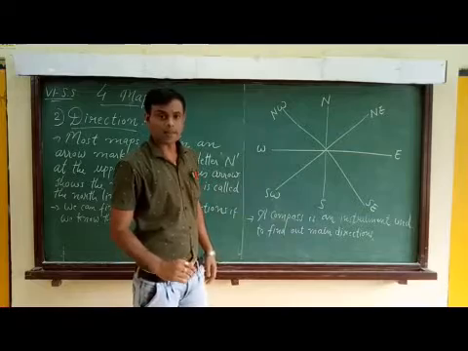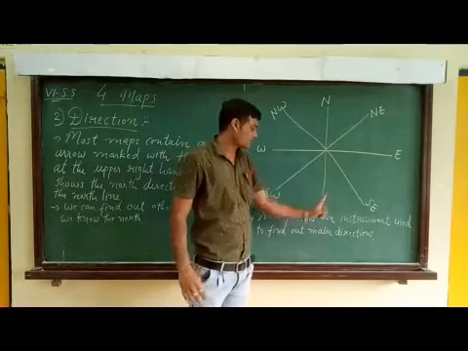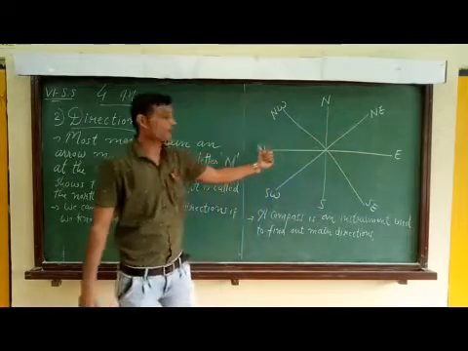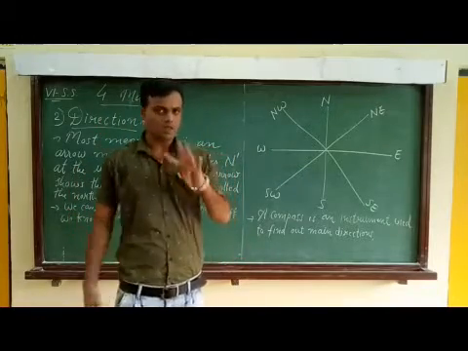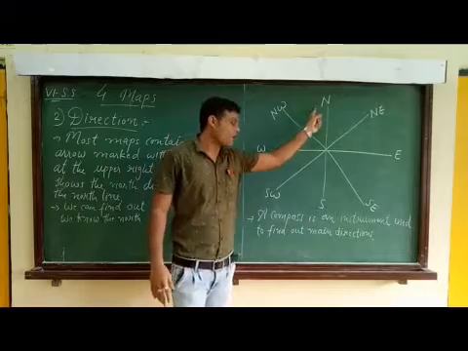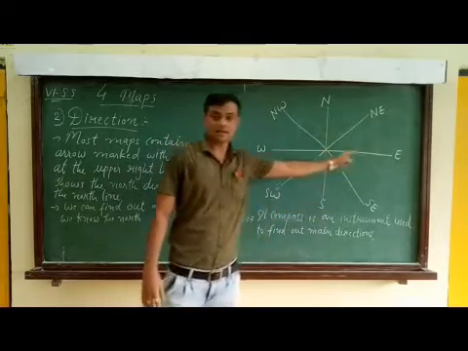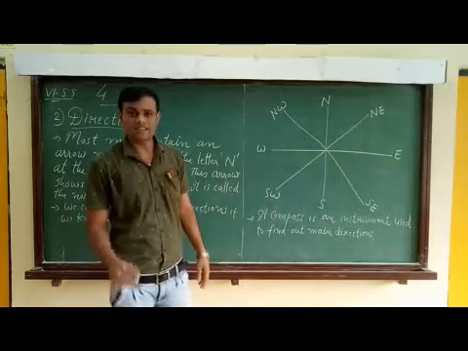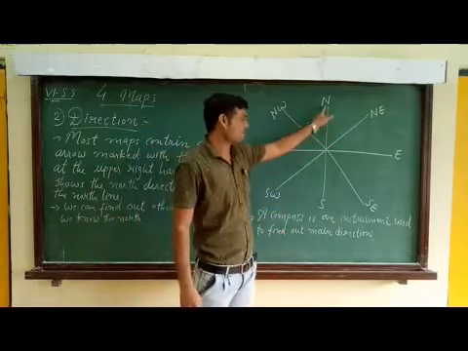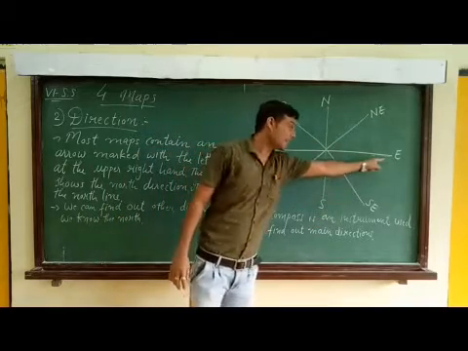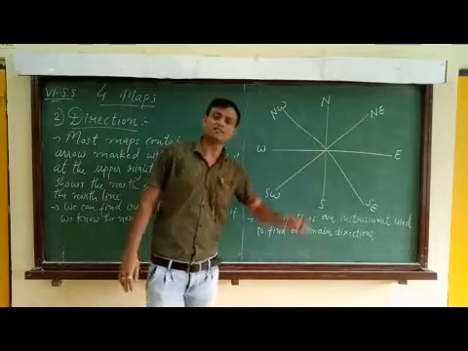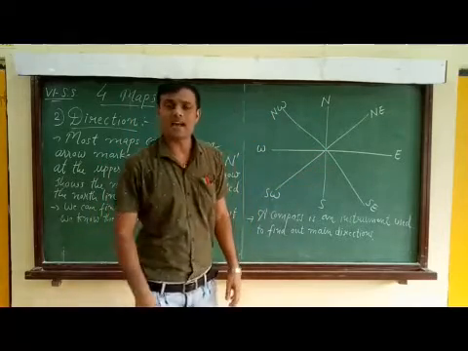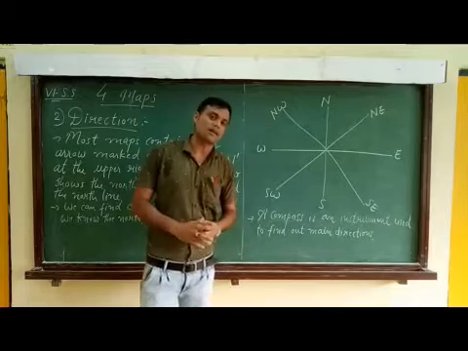Here remember north, south, east and west. These are the four major directions, and these four points N, S, E and W are known as cardinal points.